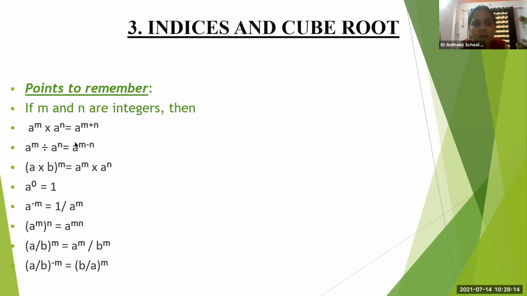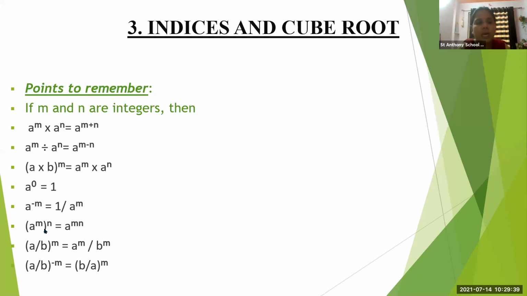It reads as a raised to power mn. Whatever is above a is the power. You can read it in short as a raised to mn.